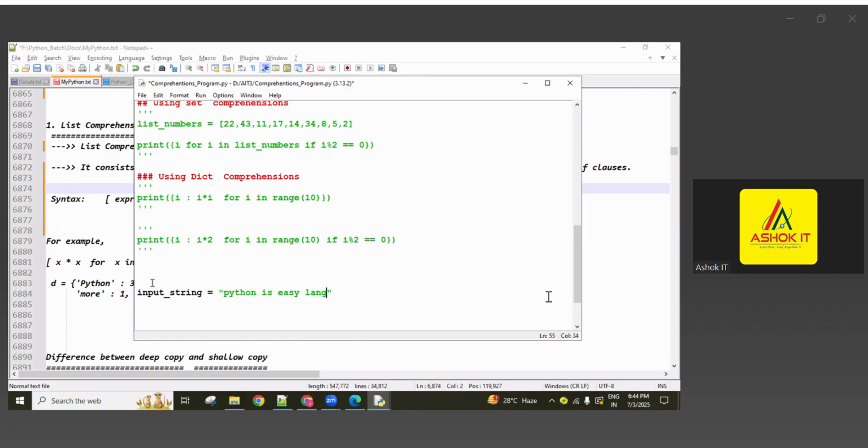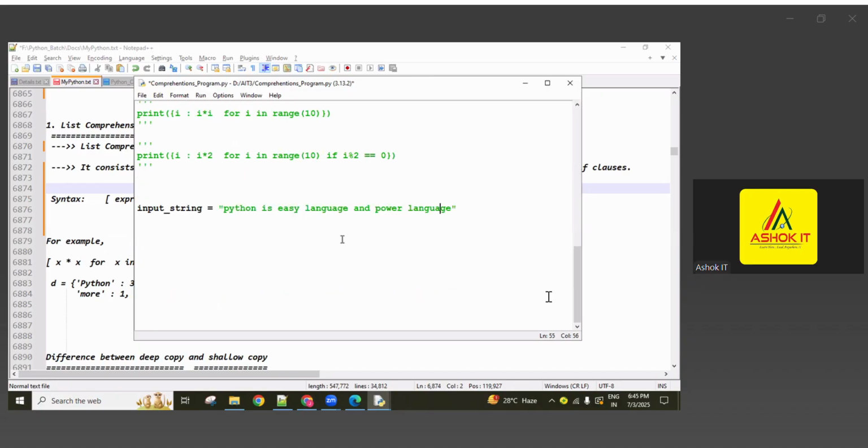So for example, Python is easy language and powerful language. Here, for the list of words, I want every word as a dictionary key, guys. Simply every word as a key of the dictionary, and its length, since every word has some length, as the value of that dictionary key, I want to return.